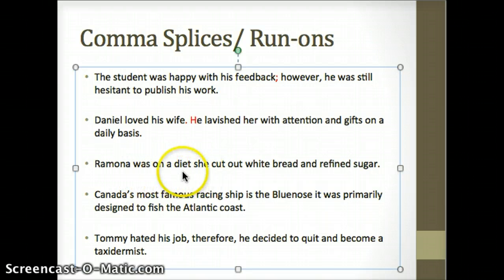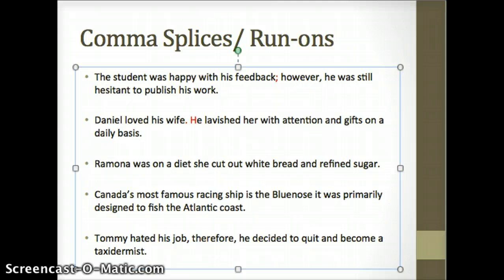Or: Ramona was on a diet, semicolon. She cut out white bread and refined sugar. Either of those would work. And then once again, we can review subjects and predicates. Ramona is our subject. She's the one doing the action and the one the sentence is about. Our predicate is the main verbs. So was on a diet is our complete predicate, and the second complete predicate would be cut out white bread and refined sugar.